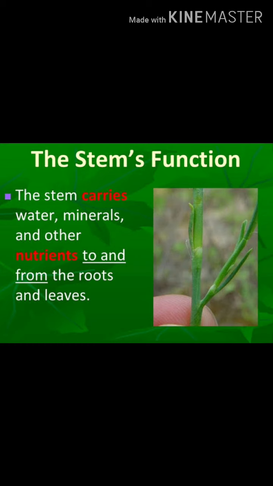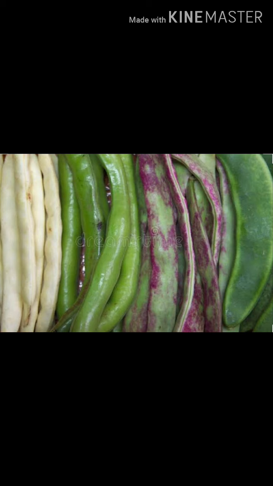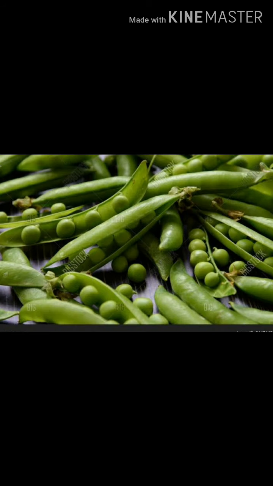Next, the stem. The height, shape and size of a plant depends upon the stem. The stem carries out the functions of production, conduction and storage of food. In some plants, it has the function of reproduction. The stem gives support to the other parts of the plant. Okay, next, fruit. Fruits have different shapes. Fruits contain one or more seeds. The pods of beans and peas are actually fruits.